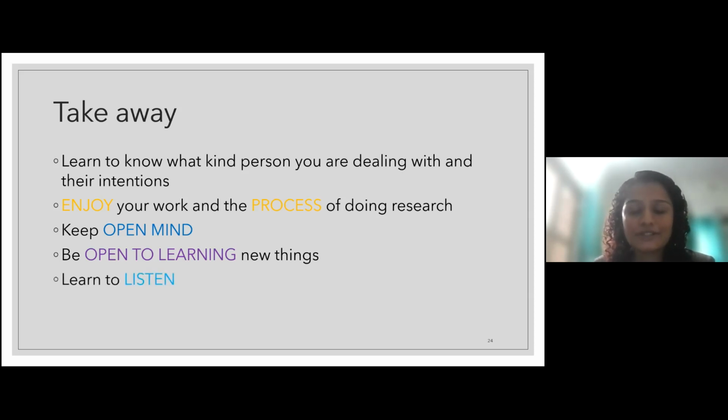So learn to listen. There will be lots of things that people will tell you. Like in the previous slides I showed a photo of an auntie. She was telling me about how wild boar and nilgai destroy their crops. She was also telling me lots of stuff about how her husband passed away, and she has to live with her daughter, and it's been a very difficult journey and all that. So always learn to listen to them, and in some way they will appreciate it always if you are listening to them. So that is also a good thing that you can do.